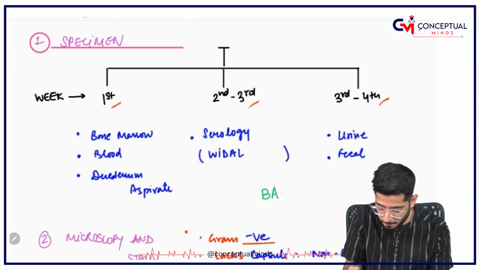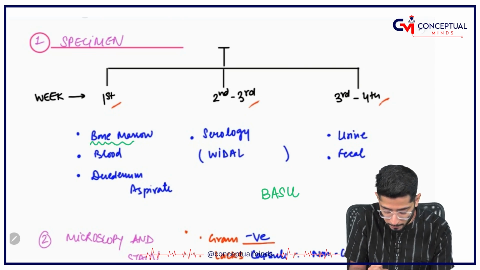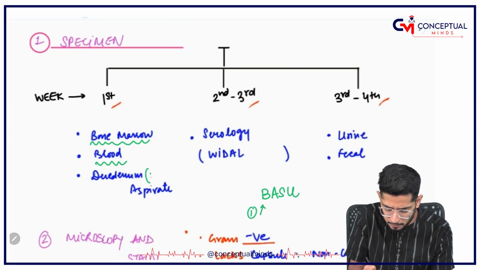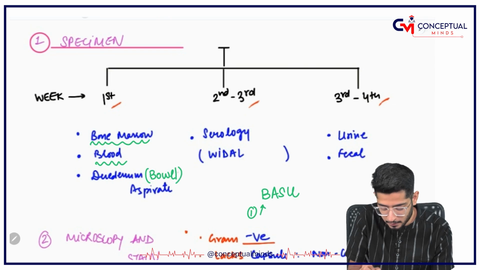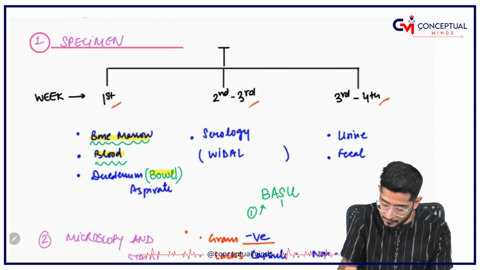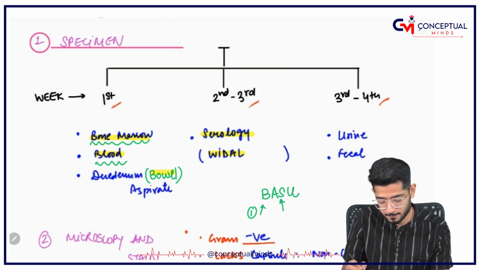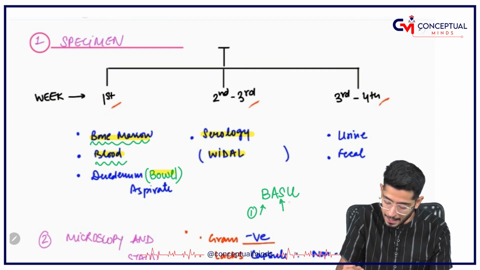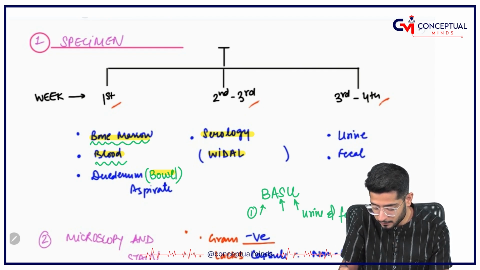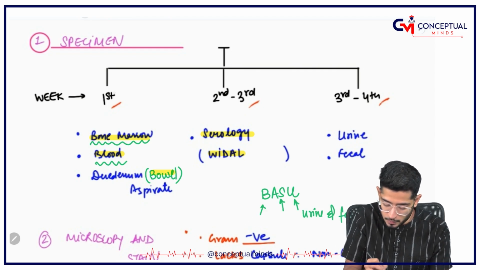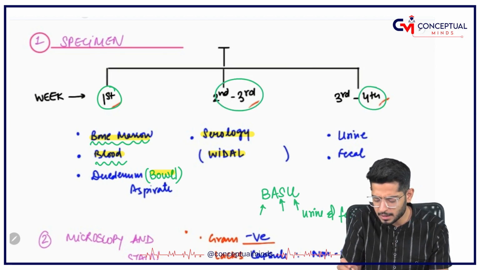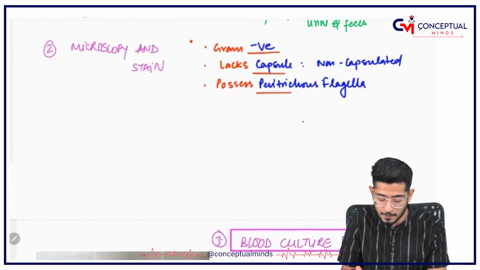The mnemonic says BASU: B for bone marrow, blood in the very first week, and in fact duodenum, but I write it as bowel so that it fits in the mnemonic: bone marrow, blood and bowel, right? Then S for serology, Vidal test, and U for urine and feces. So, first week bone marrow, blood and bowel; second and third week serology; and third to fourth week, mainly fourth week, you will have urine and feces.